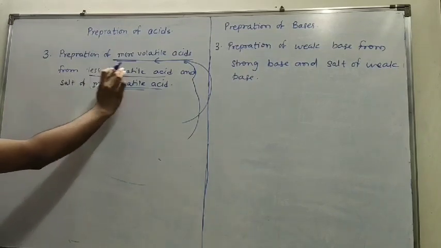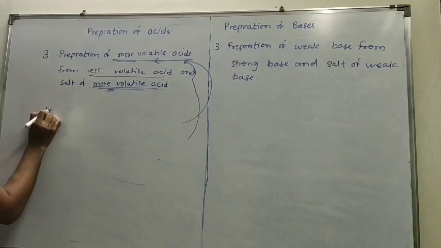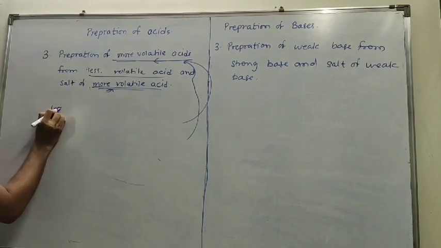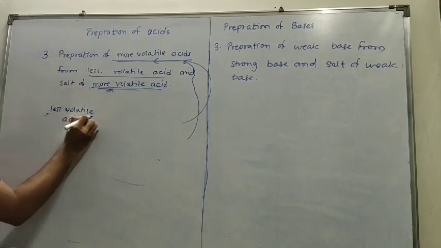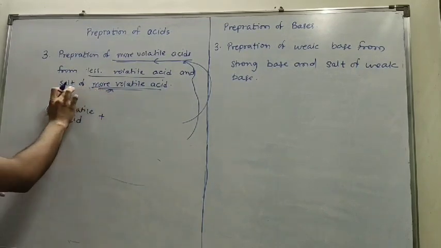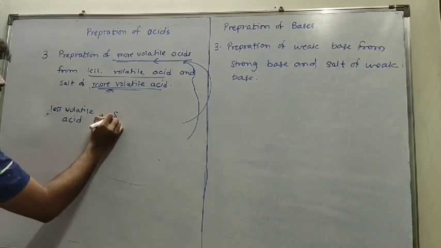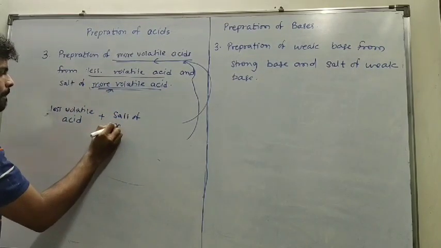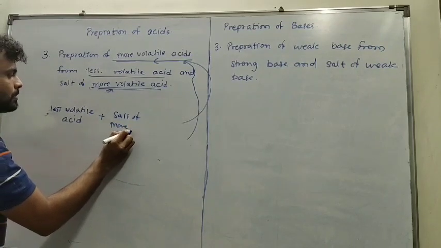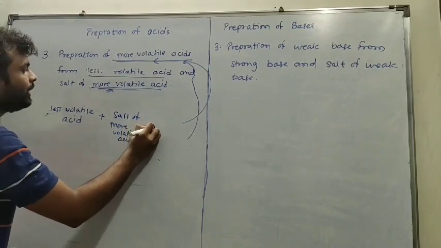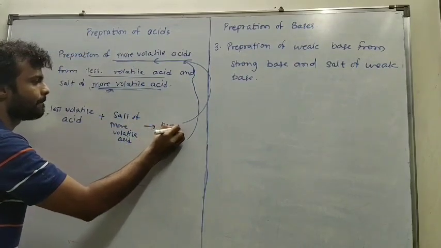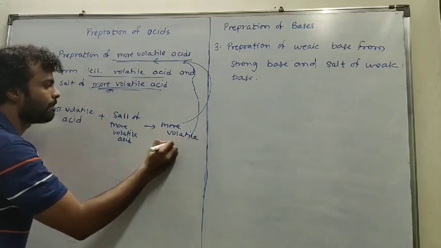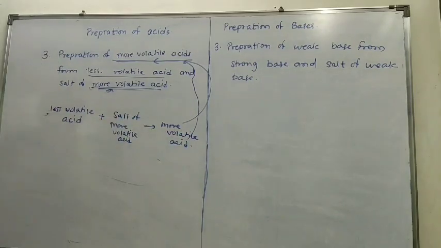So we are preparing from a less volatile acid. I am writing a less volatile acid, and I have to put in a salt of more volatile acid. And this will give you a more volatile acid. And now I will take an example.